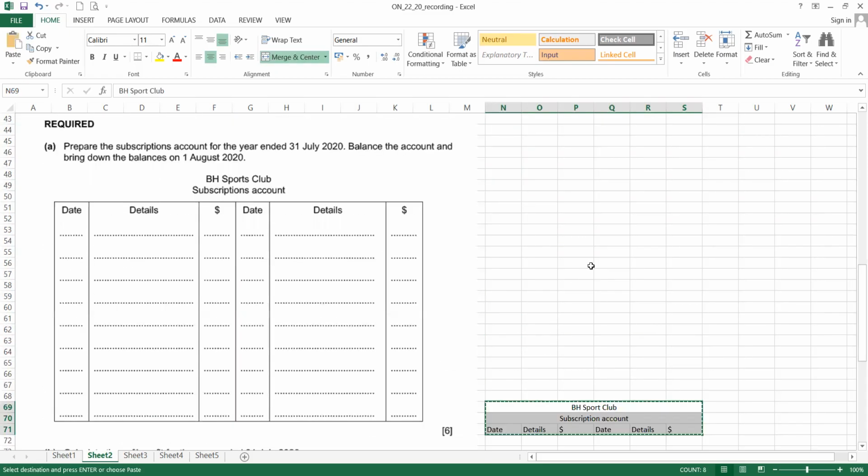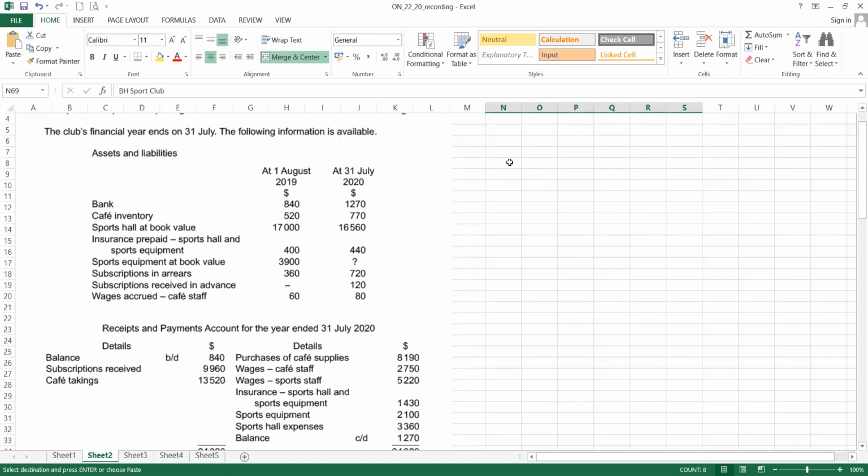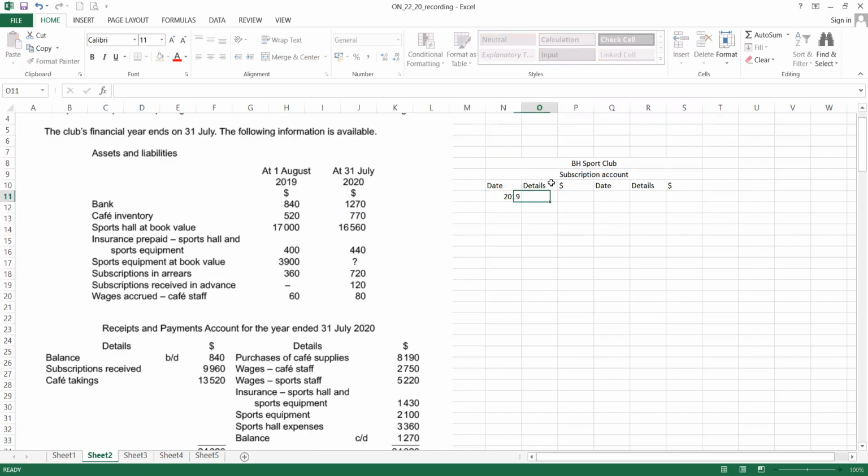I copy up to here so that it is easier for me to prepare it. Okay, look at the opening first. 2019. Subscription account is an income account. So August 1st. Check any related to subscription or not here. This item, subscription in arrears.